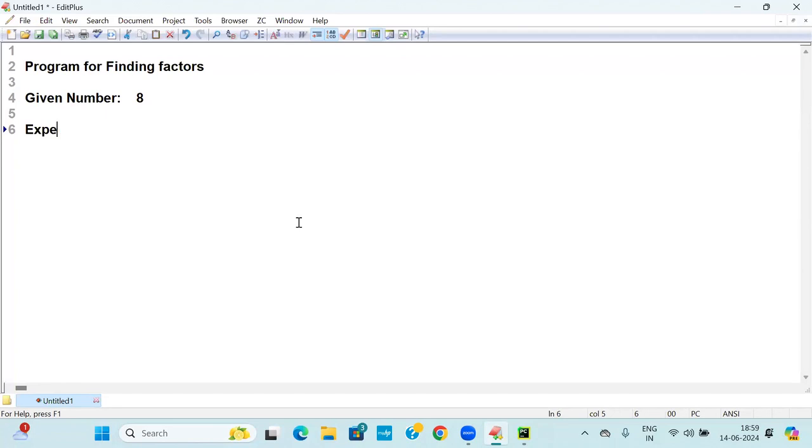So what is the expected output here? 2 is a factor and 4 is a factor. Come on, 8 is also a factor you are taking. But every number is a factor to itself. But according to pure mathematics, I don't know whether you know mathematics properly or not.